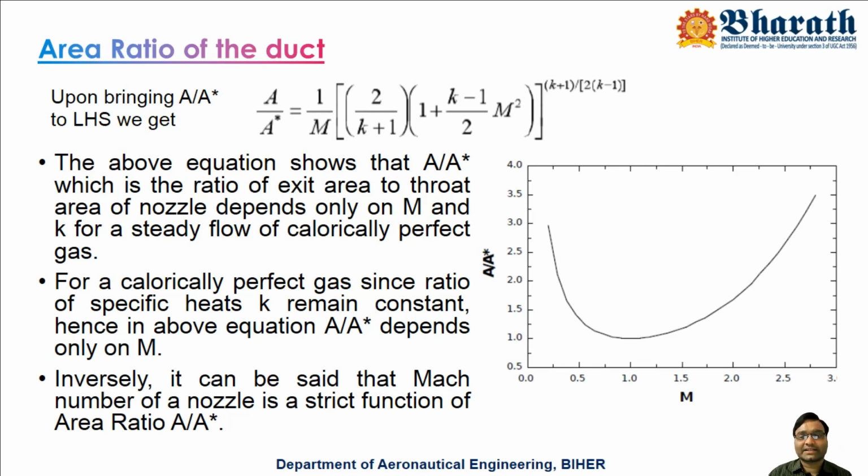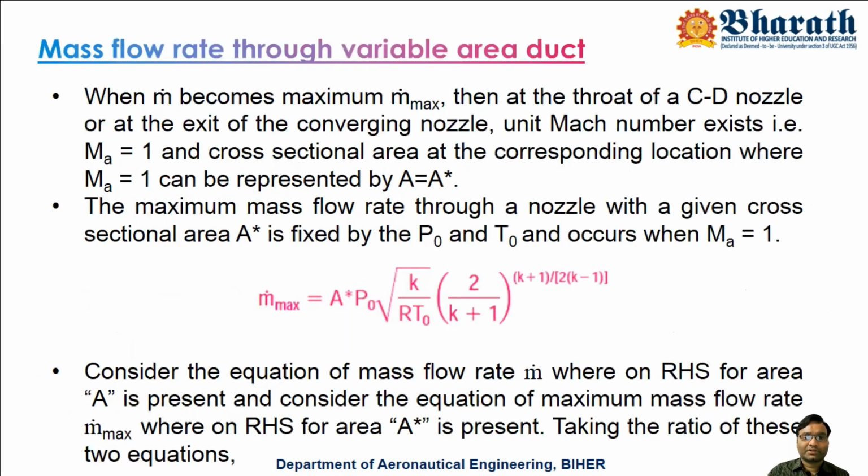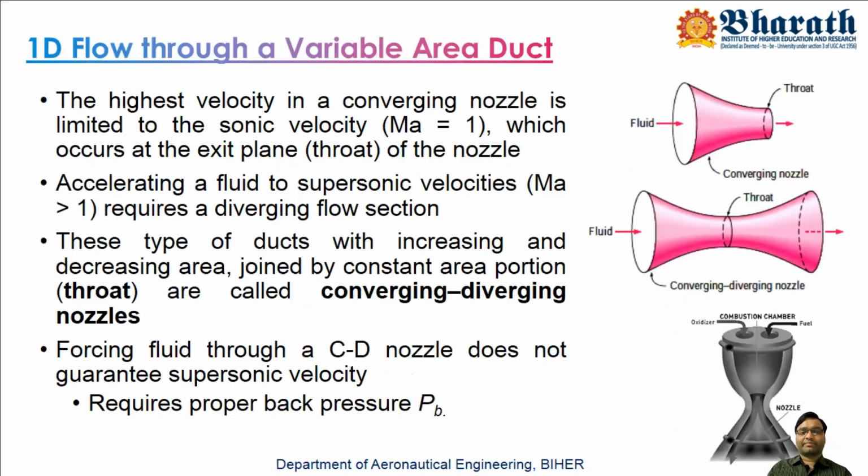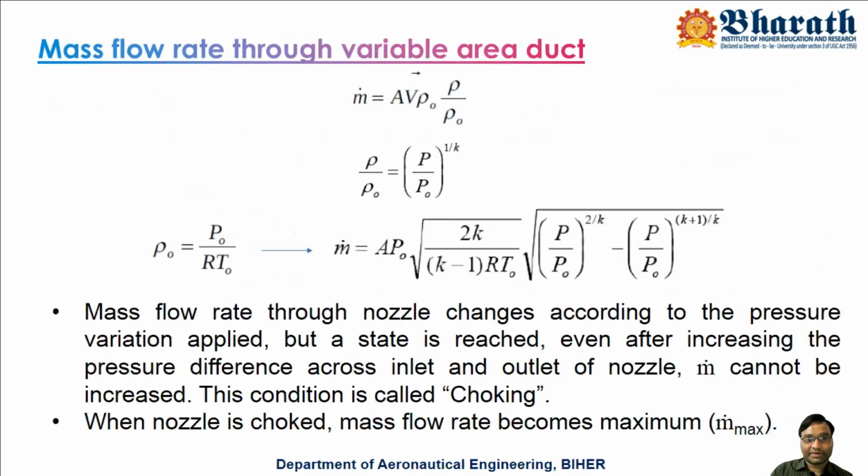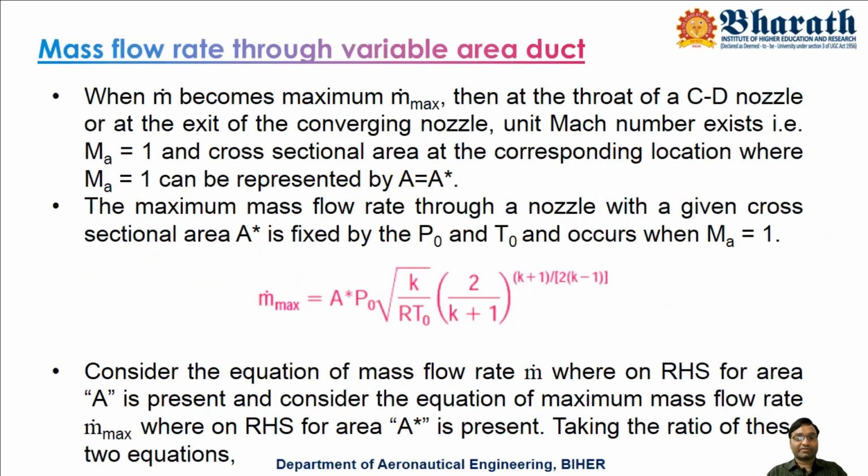So wherever you are exiting the nozzle, for example, I want to design a nozzle with M equals 2. Let us say this is the inlet, and now I want to get M equals 2 here. So this area is A and this area is A star. So M equals 2. If I substitute on the RHS, what is the number I am getting? That A by A star I need, only then will I get M equals 2 for the given pressure value. Pressure also depends on what pressure you are getting.